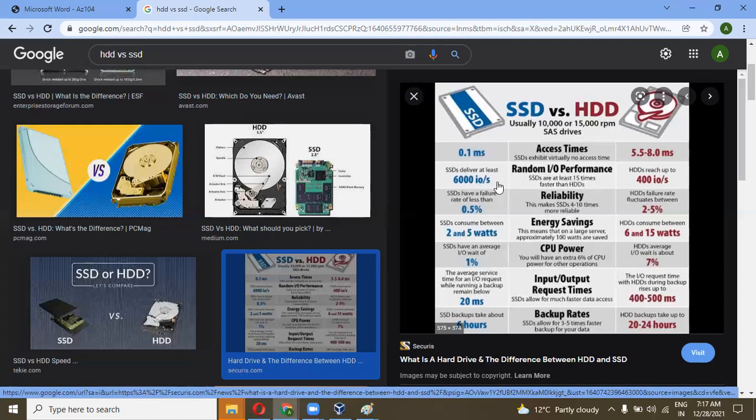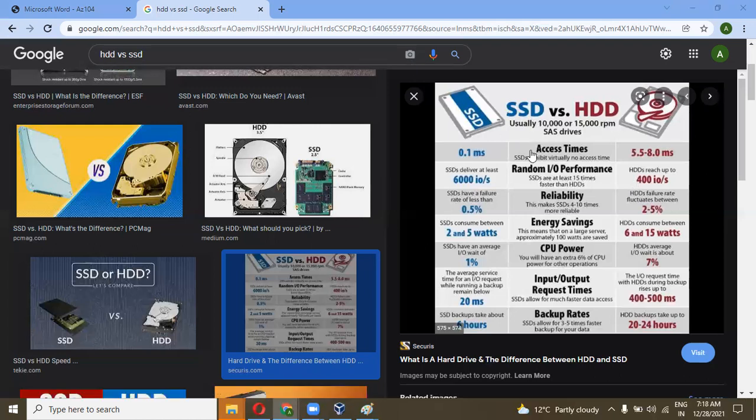IOPS means input output operations. In SSD, we have 6,000 IOPS per second. We can do 6,000 read and write operations in the SSD, and for HDD, we can do 400 read write operations.